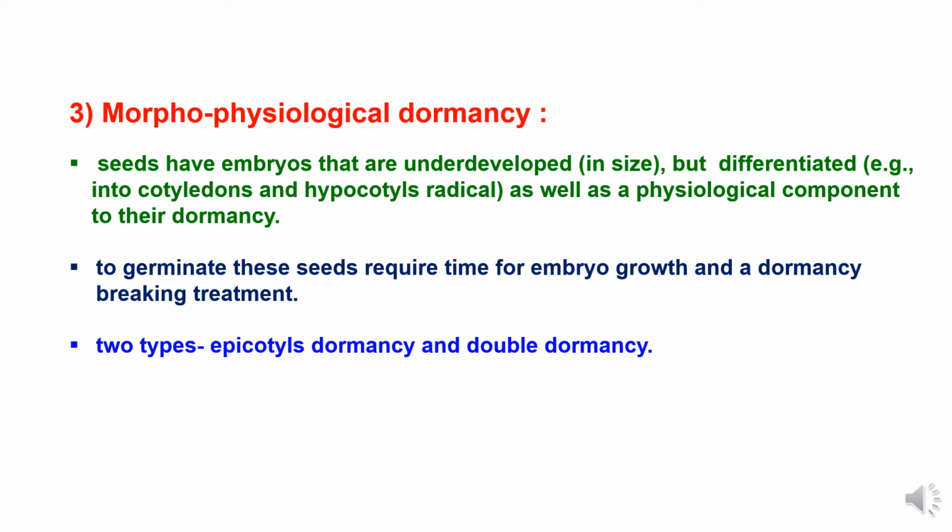Third one is morphophysiological dormancy. In this class, seeds have embryos that are underdeveloped in size but differentiated into cotyledons and hypocotyl-radicle, as well as a physiological component to their dormancy. To germinate, these seeds require time for embryo growth and a dormancy breaking treatment. Morphophysiological dormancy can be divided into two types: epicotyl dormancy and double dormancy.